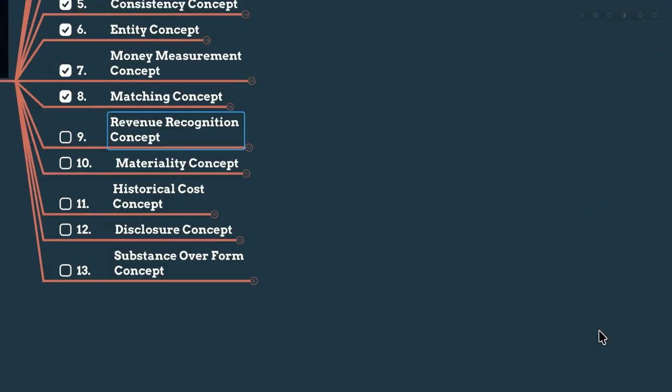Okay, the summary, my dears, is very simple. Revenue is recognized when you earn the revenue. Earn means, if it is a goods business, meaning physical goods, you have to deliver those goods to the customers. That is the recognition point. When it is a service business, you have to provide the service to the customers. Then only you can recognize it. For that service, whether you receive the cash or not yet, you can recognize it as income. Just as for an expense, whether you paid it or not yet, you have to record it as an expense.